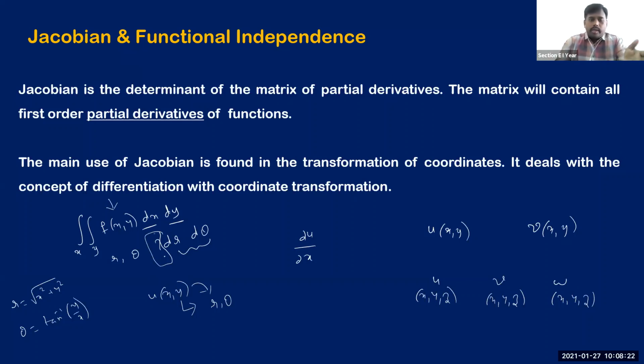But now we need to have some idea of this Jacobian, and moreover, when you are given 2 different functions like this, u and v, we use the idea of Jacobian to find out whether there is a relationship between these 2 functions or not, right? Okay, so just to discuss all these things, we need to first define what is a Jacobian, and then we'll discuss the other issues as well. Okay, let me just clear all these things.